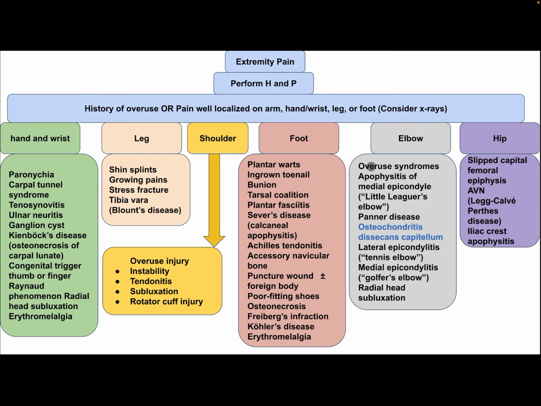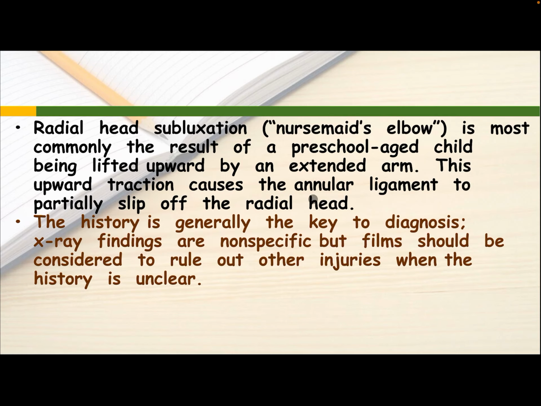If it is in the elbow, this may include overuse syndrome, apophysitis of the medial epicondyle, Little League elbow, Panner disease, osteochondritis dissecans of the capitellum, lateral epicondylitis, tennis elbow, medial epicondylitis, golfer's elbow, radial head subluxation. If it is in the hip: slipped capital femoral epiphysis, avascular necrosis of the femoral head, Legg-Calve-Perthes disease, iliac crest apophysitis.